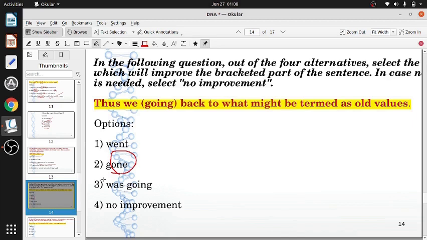Was going? No, because the subject is we. We can't write was going. We can write he was going, but we cannot write we was going. We were going. We is plural. We have to write we were going, W-E-R-E. You can't write we was going. So again, this is also rejected. With plural we, you cannot have a singular was.